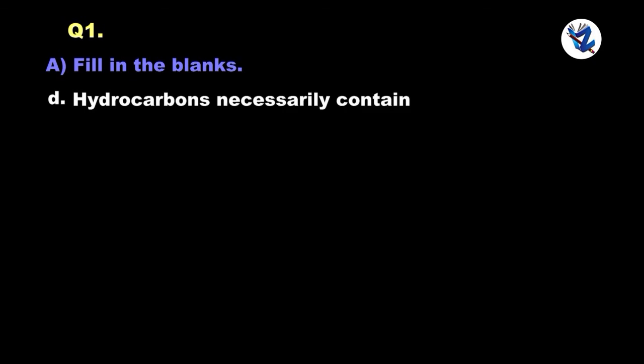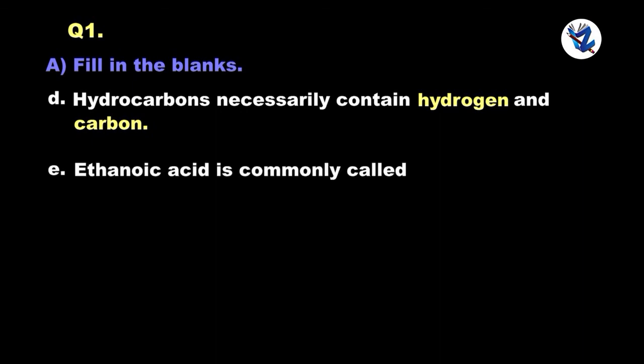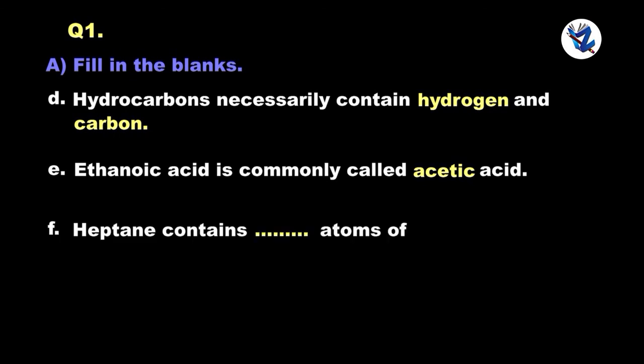Hydrocarbons necessarily contain hydrogen and carbon. Ethanoic acid is commonly called acetic acid. Heptane contains 7 atoms of carbon.